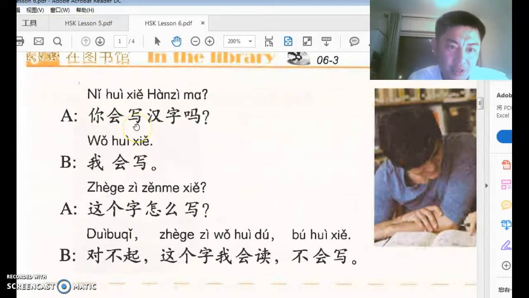Right, now number 3, we have 你会写汉字吗? In Chinese, we don't spell Chinese words because we don't have letters. So we write Chinese characters. 写 is to write. 汉字, we talked about Han. That's the name of the ethnic group. It also can be translated into Chinese or Han Chinese. 字 is a Chinese character. It looks like the word 学, study, right? Just missing 2 dots here. You add 2 dots here, it's study. Take away the 2 dots, you have 字, 汉字, Chinese characters. And the answer is 我会写, I can, I'm able to write.